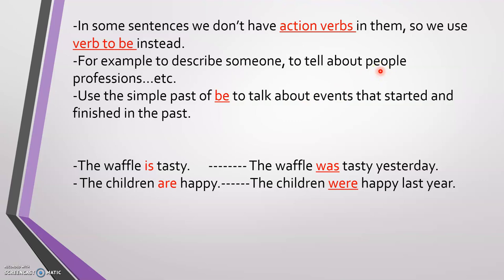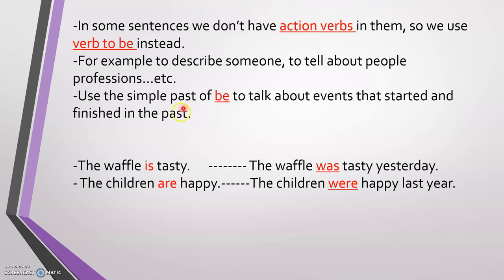For example, I am 26 years old. I am a teacher. Now, if I want to describe something that happened and finished in the past, we need to use the verb to be in the past tense.